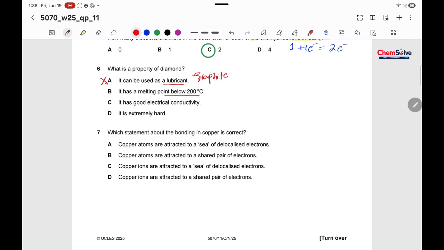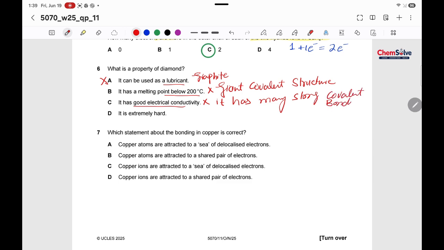It has a melting point below 200 degrees Celsius. No, it's a giant covalent structure, so it has a very high melting point. It has good electrical conductivity. Not at all. It has many strong covalent bonds. That's why it can't conduct electricity. It's a bad conductor. So the last option says it is hard. Yes, this is the correct option.